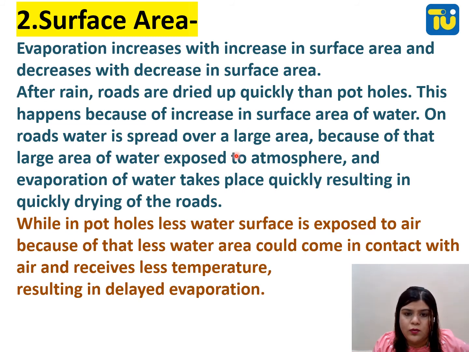Water is spread over a large area, so a large area of water is exposed to the atmosphere and evaporation takes place quickly, resulting in quick drying of the roads. In potholes, less water surface is exposed to the air, so less water comes in contact with air and receives less heat, resulting in delayed evaporation.